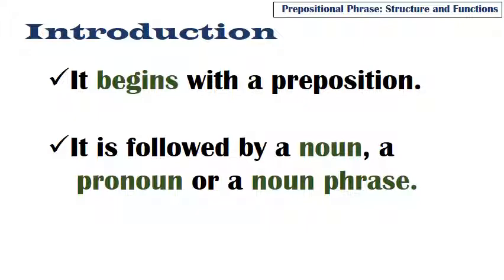So we would say that a prepositional phrase is a group of words that does not have a subject-predicate arrangement, yet it begins with a preposition and is followed by a noun, a pronoun, or a noun phrase.